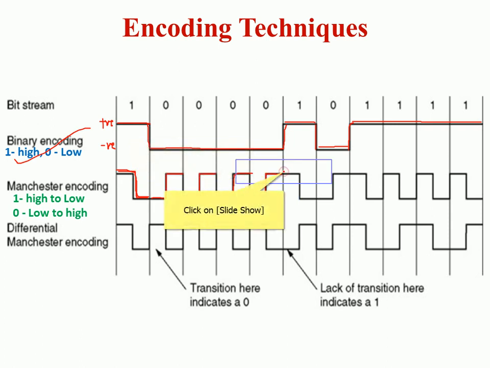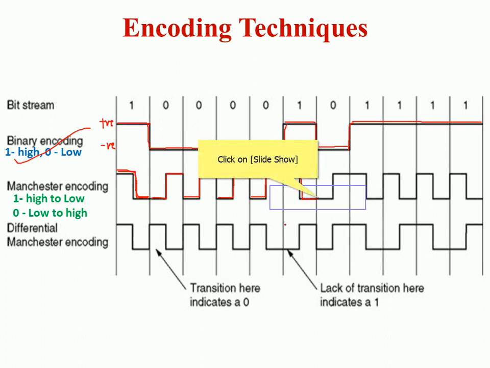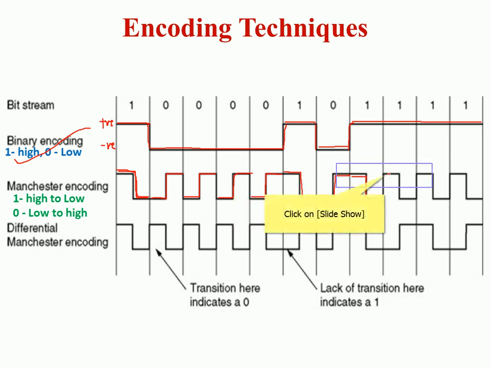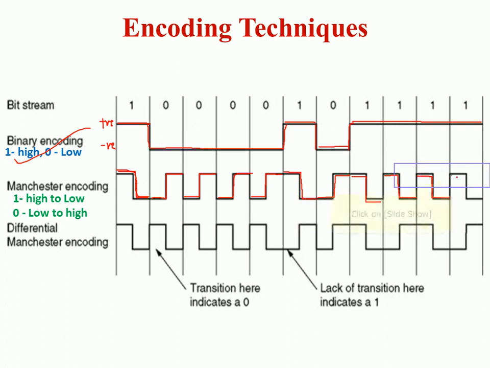1, high to low. Okay, 0, low to high. Then 1, high to low. 1, high to low. 1, high to low. 1, high to low.